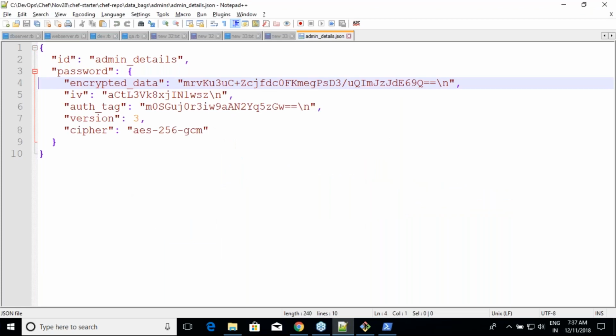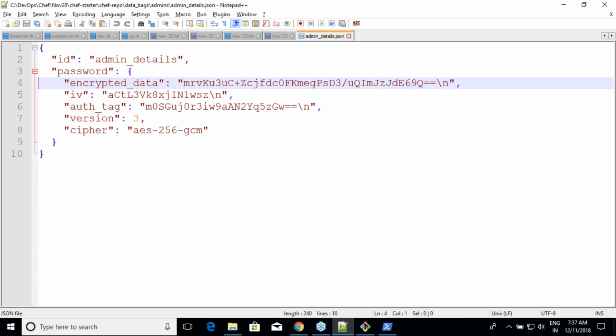Now put this change into your GitHub. The person who looks at your system does not know what the password is, and the person looking at your server also doesn't know what your password is. If you remember, our password was admin@123. No one by looking at it can make out that it is admin@123. Good. Till that it is fine.